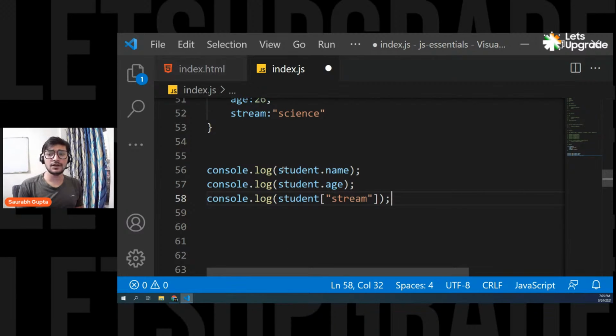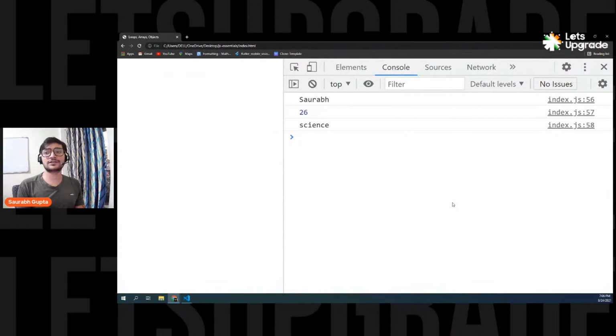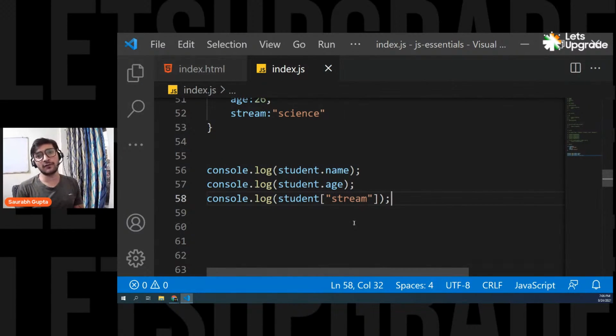So you can also access properties by using the dot notation. You can also access properties by using array notation. So simply put your object name, then array notation brackets, and inside that you can simply write your property name, and that's it. Save it, and you can see you're still accessing it. Either go for dot, or you can also go for this. Is that clear, everyone?